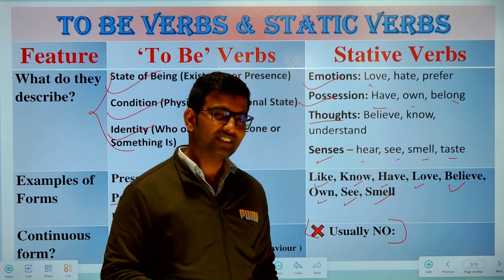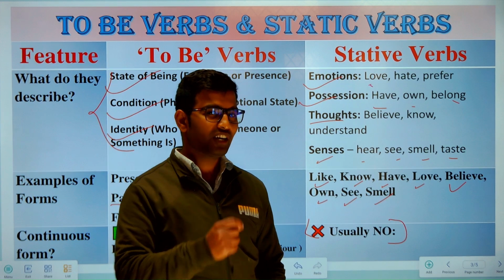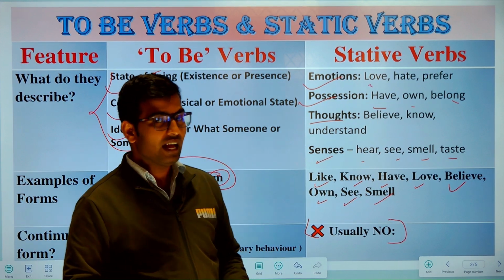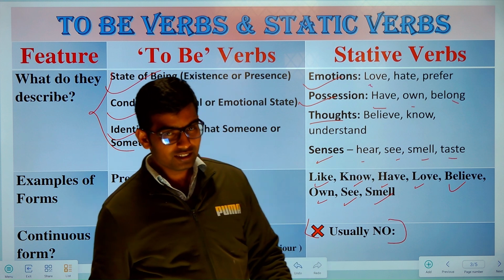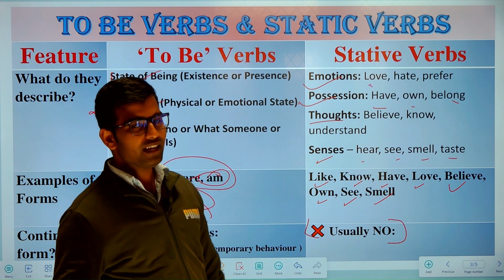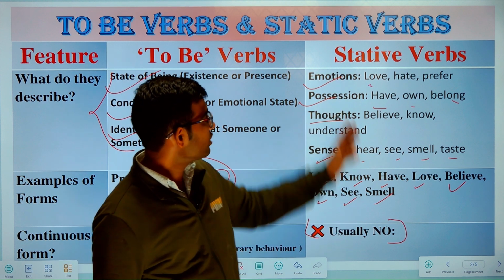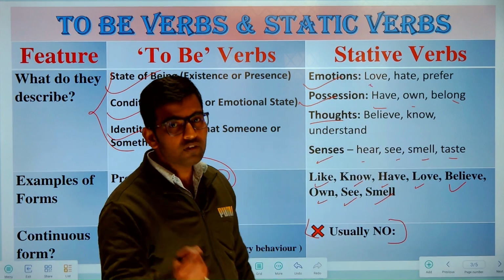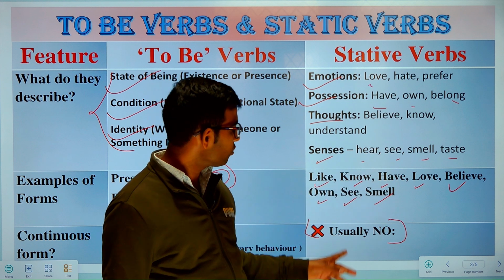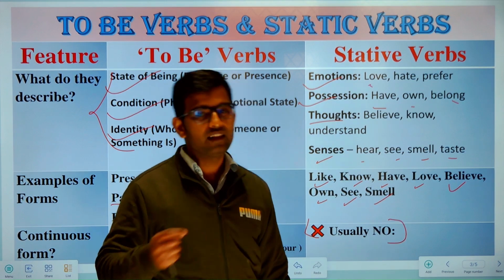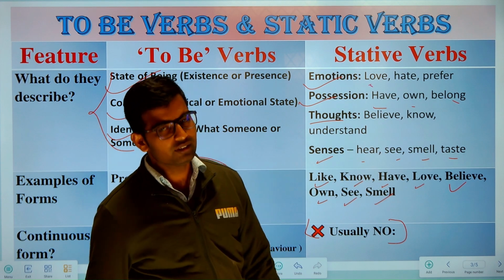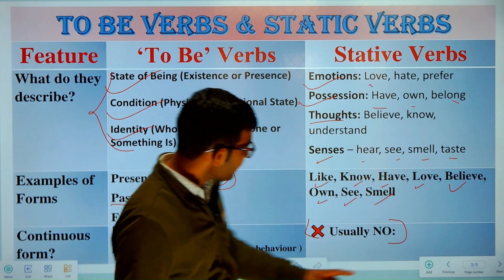So here is the answer to the problem where we started the video. As we said, "I am loving my mom." Oh, "she is knowing the answer." So they are grammatically incorrect. Why are they incorrect? Because we will never use the ing form with a stative verb. The verbs love and know are stative verbs, so we will never use the ing form with them. So it's better to say "I love my mom" and "she knows the answer." You got it? Okay.